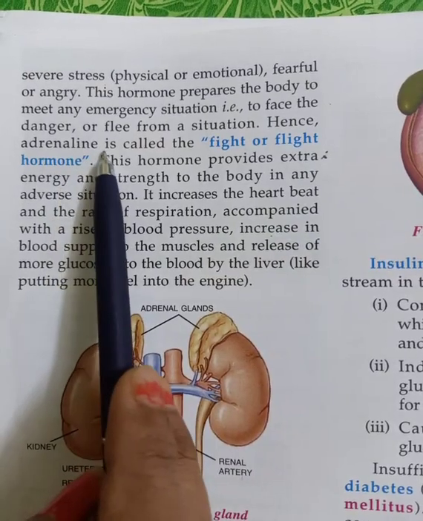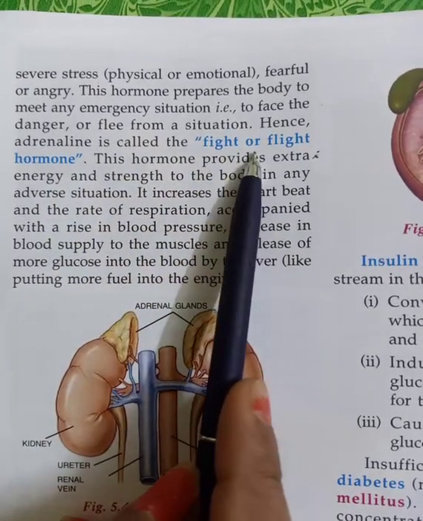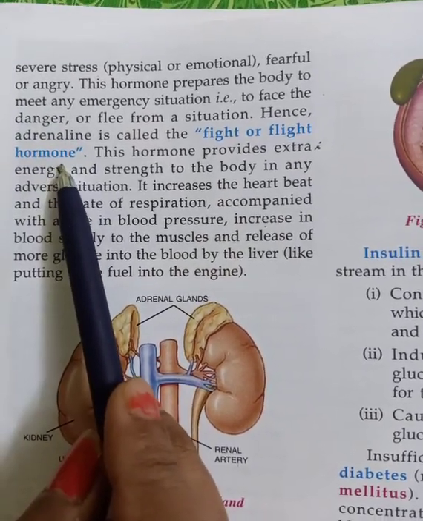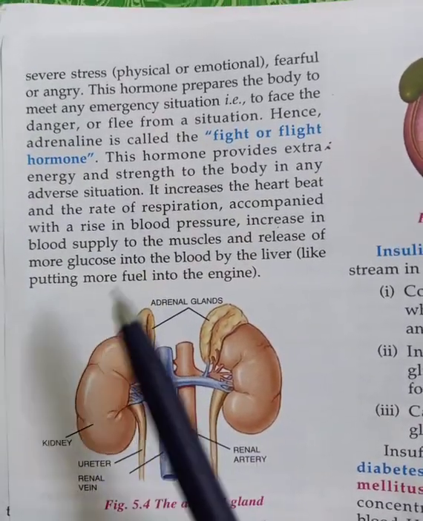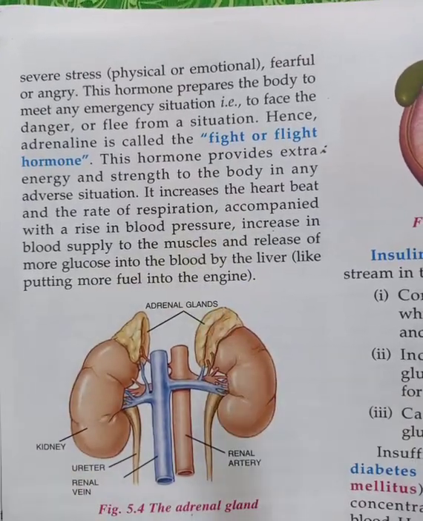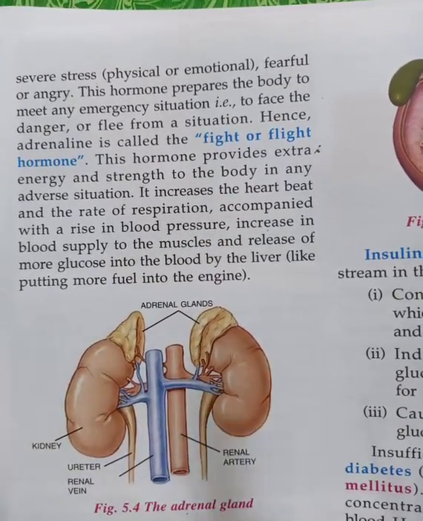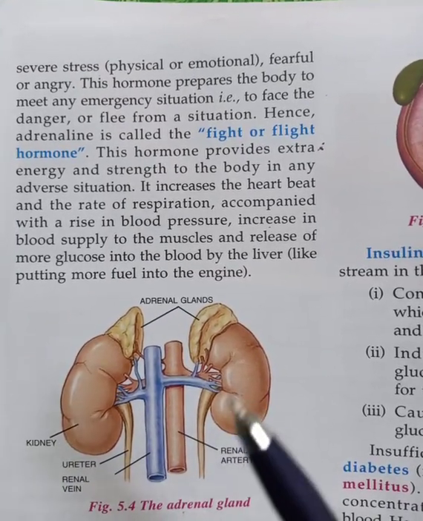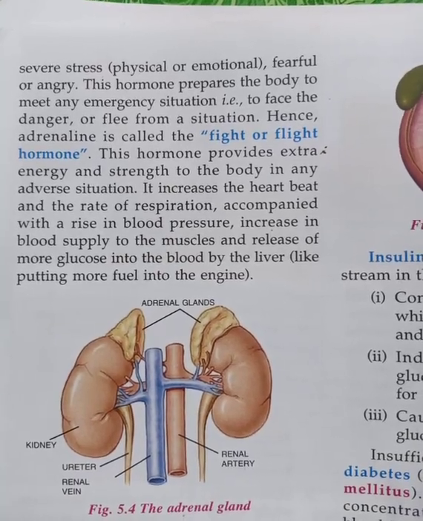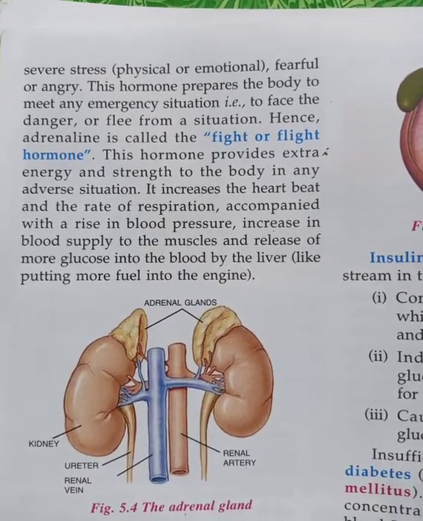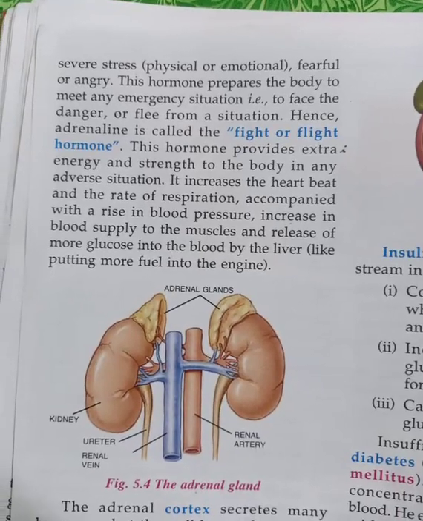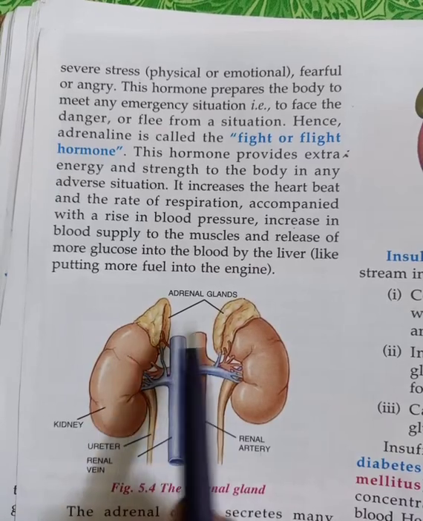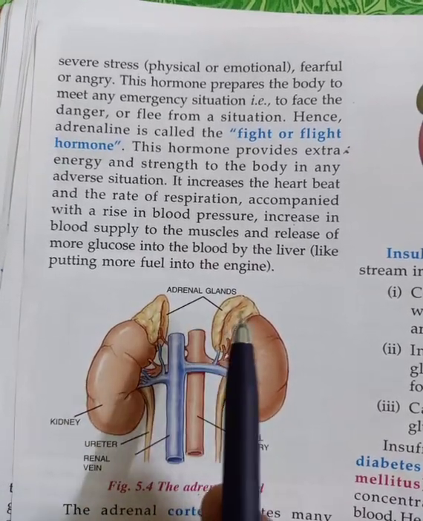Hence, adrenaline is also called the fight or flight hormone. Why? Because whenever we are in stress, disappointed, in depression or upset, when we are angry, when we are not able to manage the situation, when emotionally we are not happy, at that time the secretion of these hormones occurs in the body.